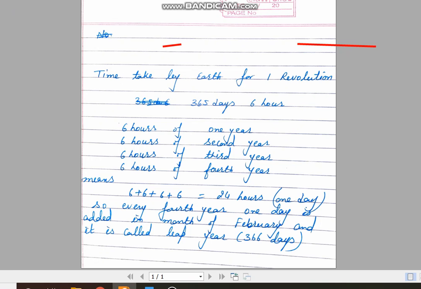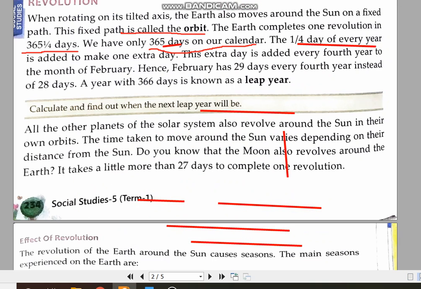So here comes our leap year. Now the time taken by the earth to complete one revolution is 365 days and 6 hours. 6 hours means 1 by 4. Okay, so we take 6 hours of consecutive 4 years, that means first, second, third and fourth year, and when we add these 6, 4 times 6, we get one more day. So this one more day is added in the month of February, and that particular year is known as leap year with total number of days as 366 days. So this is the concept behind the formation of the leap year.